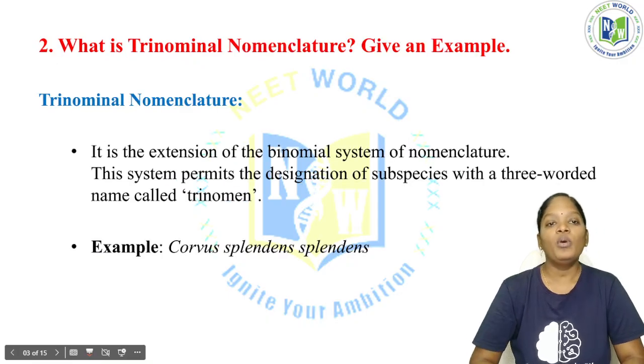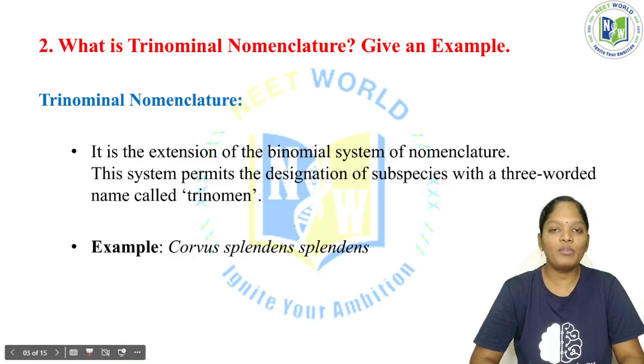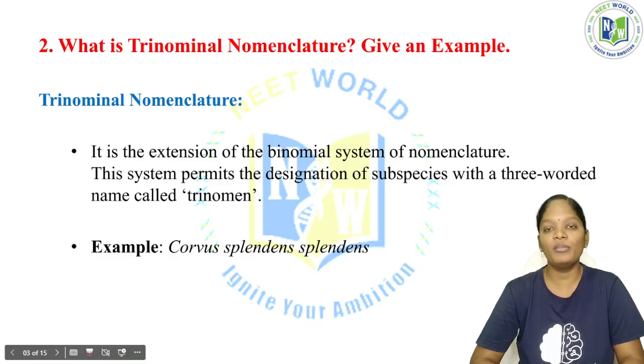Now, what is trinomial nomenclature? Give an example. Before that, you should know what nomenclature is. Nomenclature means naming. This nomenclature is of two types, binomial nomenclature and trinomial nomenclature. Binomial nomenclature means the name has two words, the genus name and the specific epithet. So one name has two words, and this is binomial nomenclature.